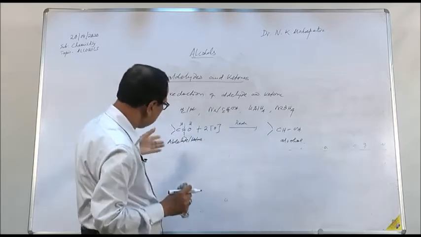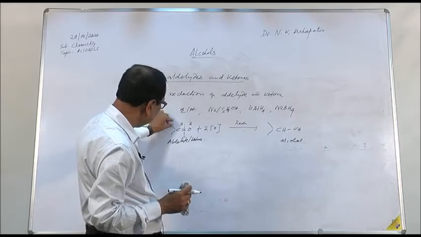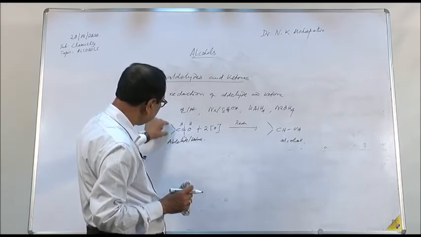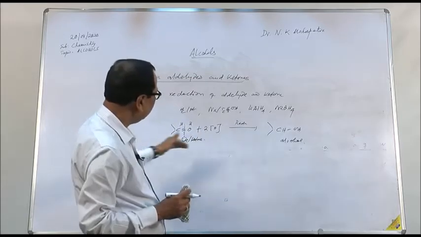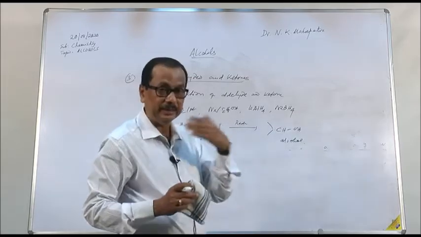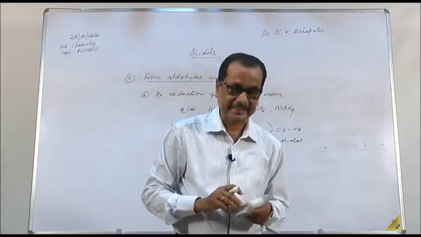You must remember that when the groups are attached here, if one of the groups is hydrogen, this is an aldehyde, and if two groups are alkyl groups, then this is a ketone. You must remember, aldehyde on reduction gives you primary alcohol, and ketones on reduction by this method give you secondary alcohol.